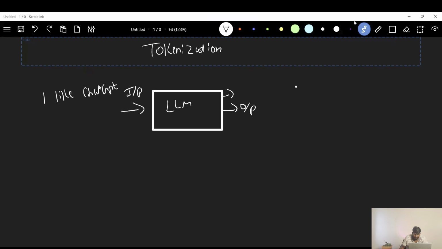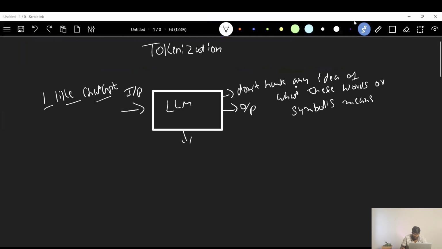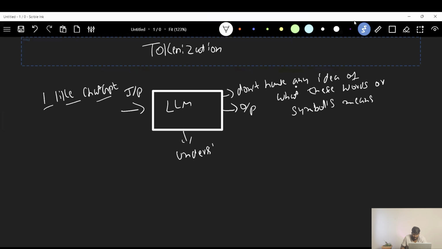But this LLM model, or any language model, doesn't have any idea of what these words or symbols mean, because these LLM models understand only numeric values.